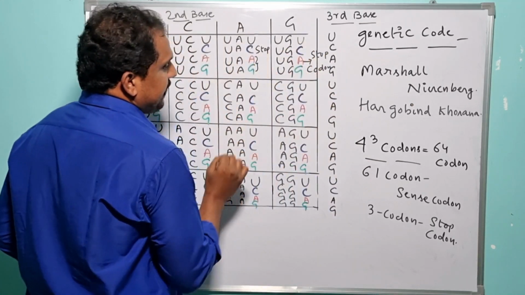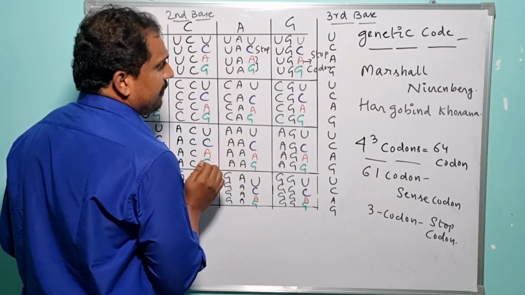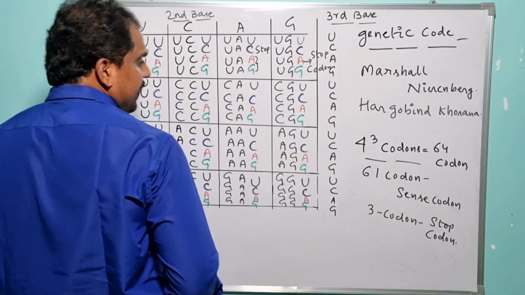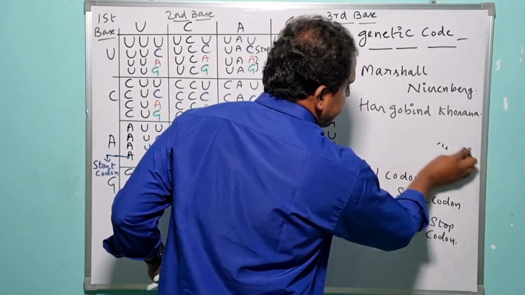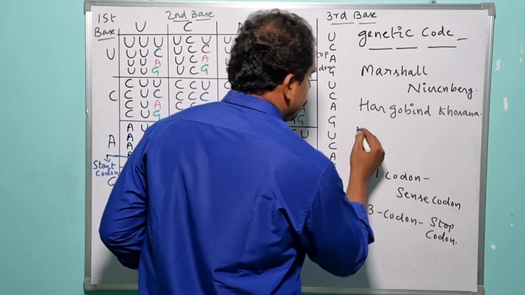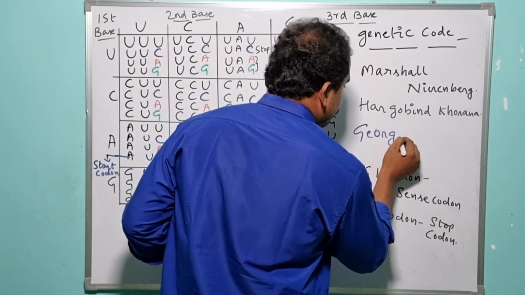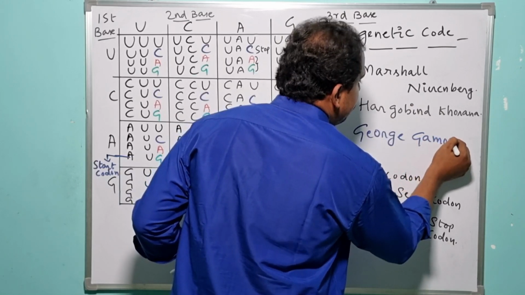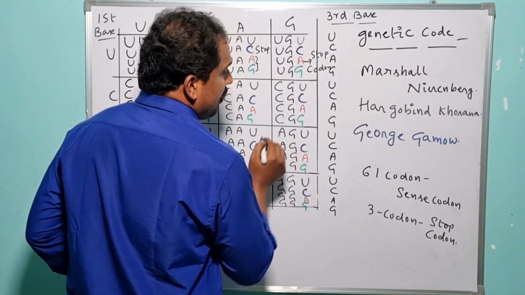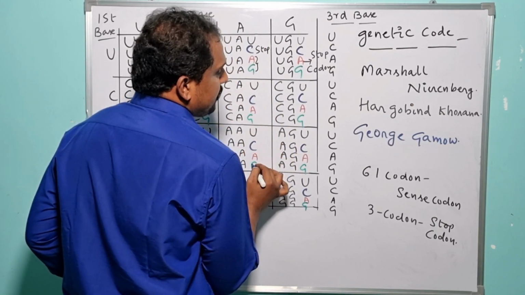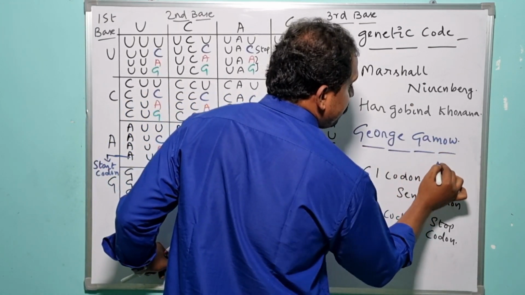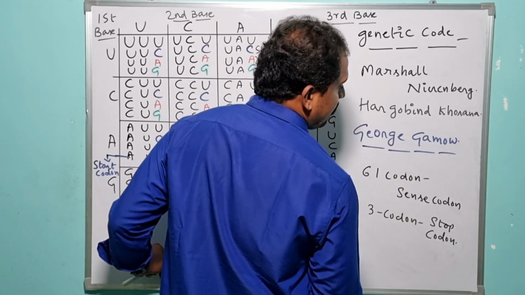Once the genetic code was elucidated successfully, then one more aspirant known as George Gamow came in. Who is he? Let me write it here. George Gamow. He was the person who was responsible for coining the term genetic code.